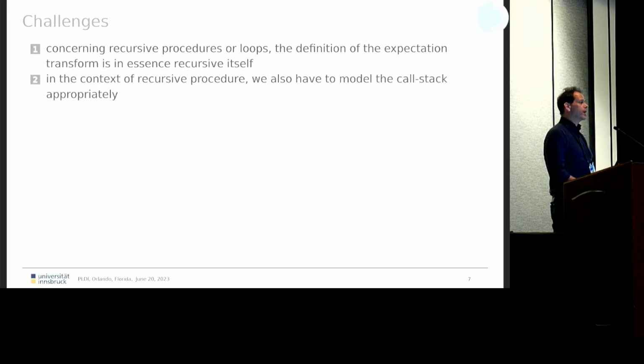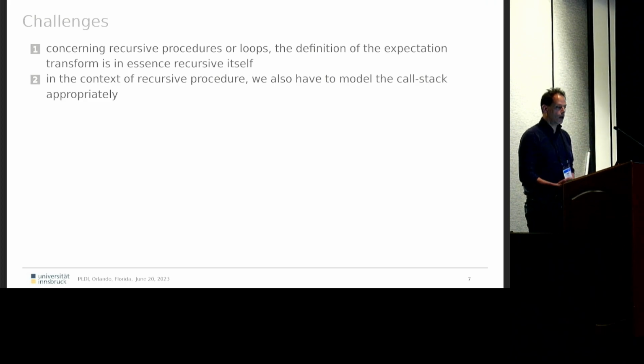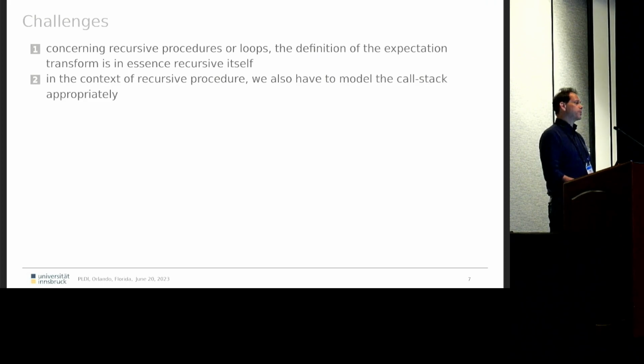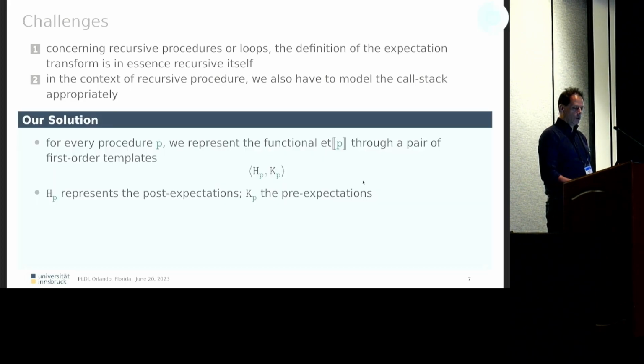Now, what are the challenges to automate this? Well, concerning recursive procedures and loops, the definition of the expectation transformer is in a sense recursive, as we've just seen. And we also have to take care of the call stack appropriately. What do we do? We have to change this higher order problem to a first order problem. That means for each procedure, we represent the function of the expectation transformer as a pair of first order templates, namely the functions h and k. h represents the post-expectation, k represents the pre-expectation, but the idea is that h upper bounds the expected value and k upper bounds the continuation.